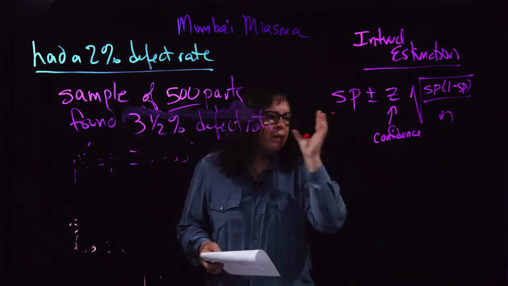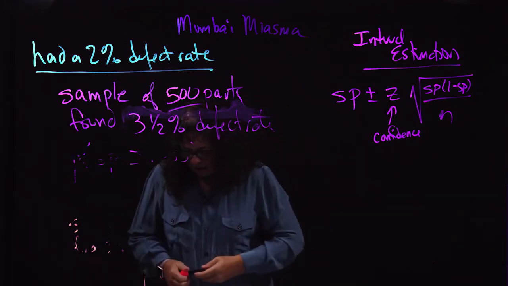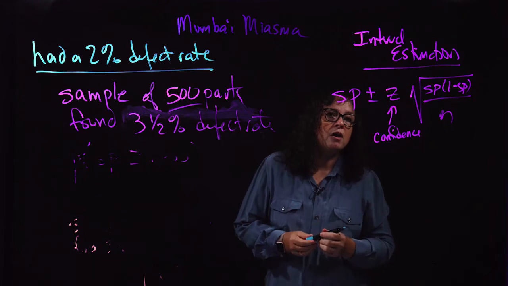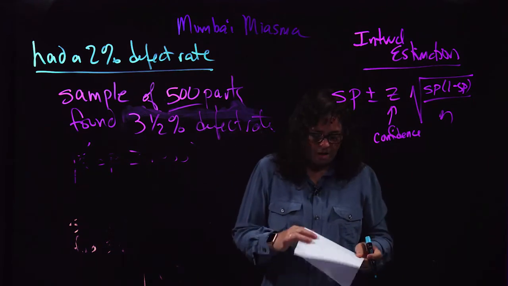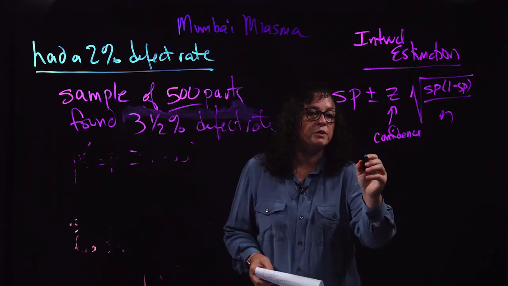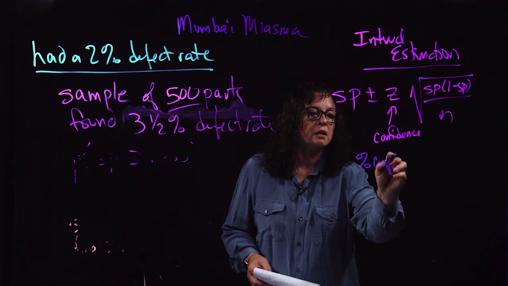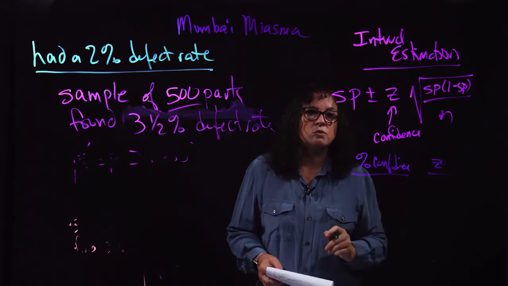Well, okay, now let's talk just for a moment about this confidence level. When we're talking about confidence levels, there are some general levels that you use all the time. Indeed, the ones that are helpful to know are the percent confidence level here and the Z that goes with it.